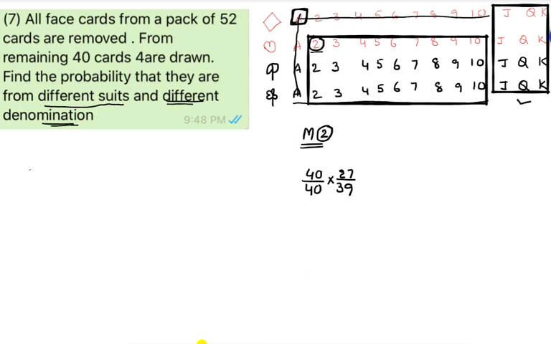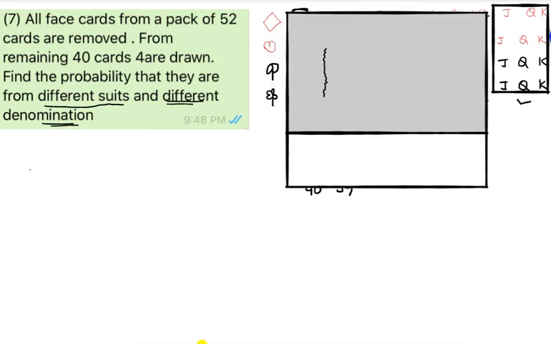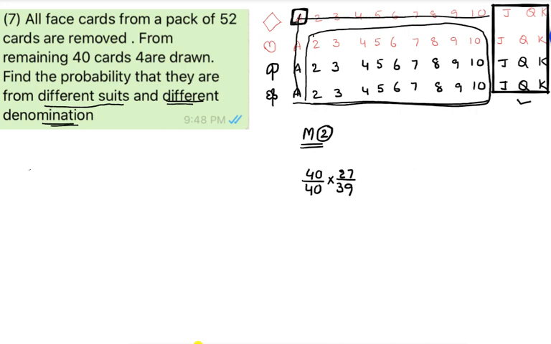If we selected 2, we can't select any card in this row, and at the same time, you can't select any card from this column.